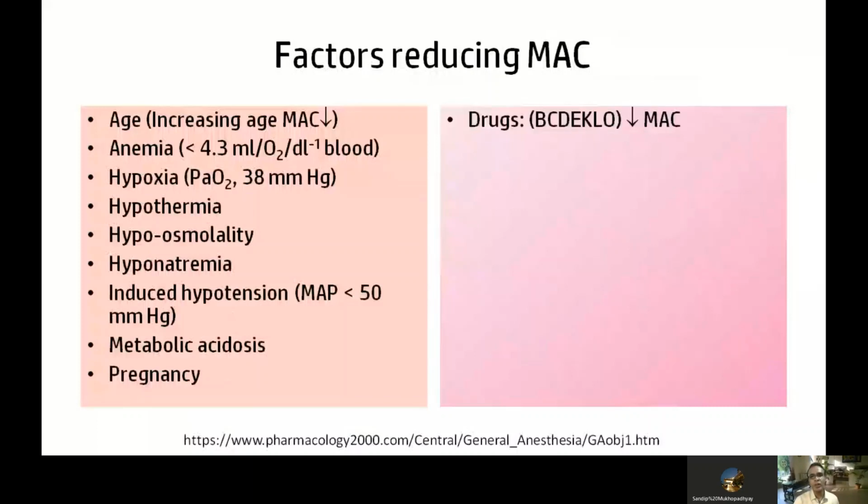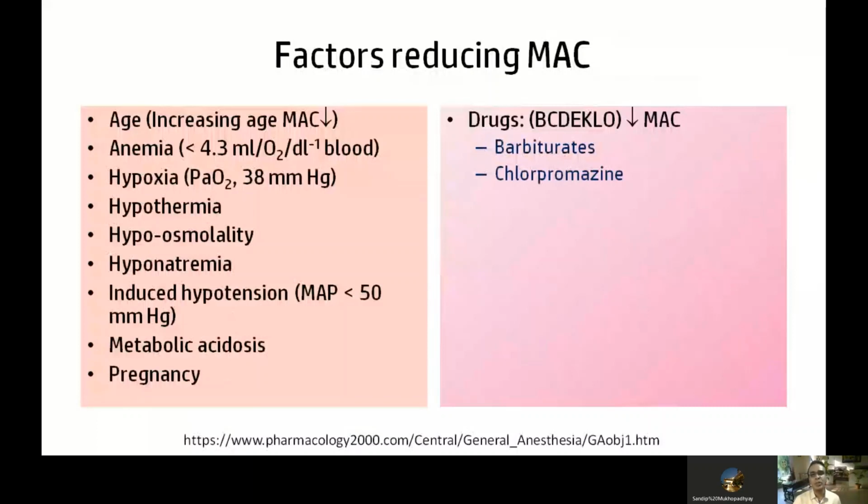Among the drugs which reduce MAC, just remember BCDE-KLO for your ease of understanding. B for barbiturates. Those drugs which have some CNS depressant action usually reduce the MAC.